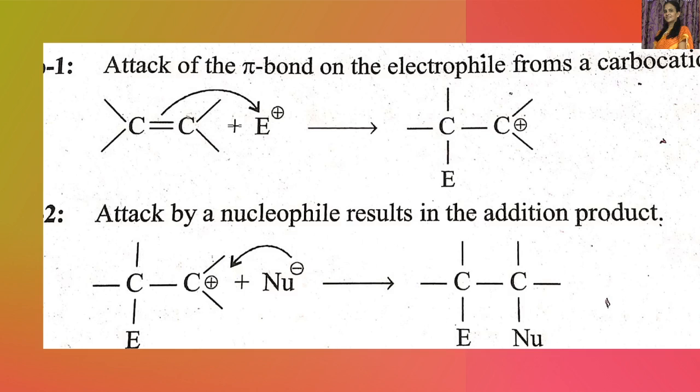In the second step, attack by the nucleophile results in the addition product. As this carbon has a positive charge, the nucleophile present in the reagent, that is Nu minus, the negative ion present in the reagent, goes and attacks this carbon to form a new sigma bond between this carbon and the nucleophile. So two sigma bonds are formed: one with the electrophile, the other with the nucleophile. The initial attack is by the electrophile, therefore it is called electrophilic addition reaction. This is what happens in the electrophilic addition reaction.